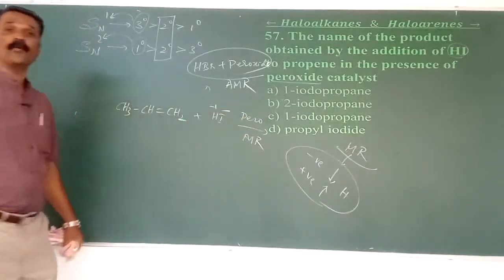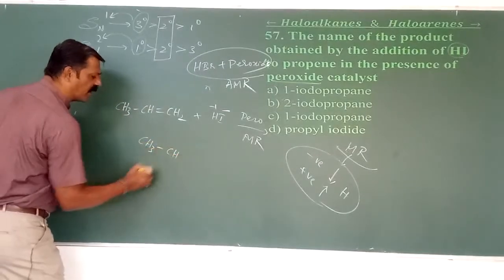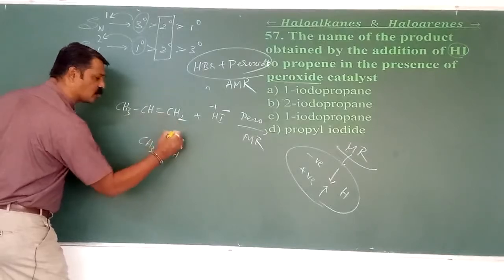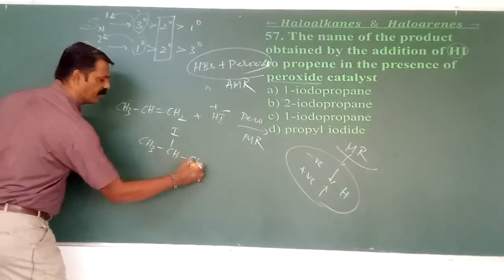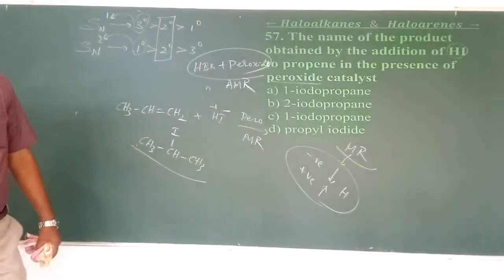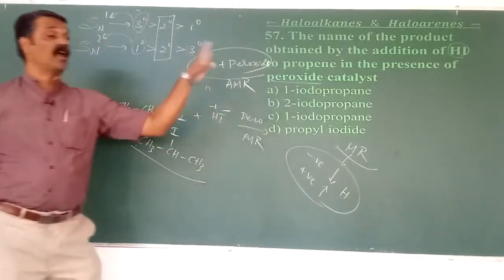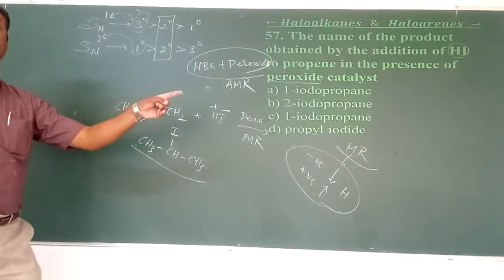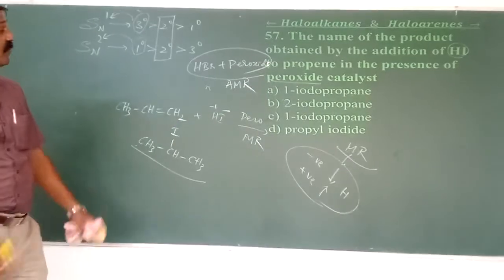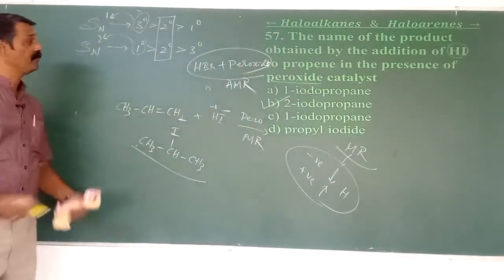This is the positive part and the negative part. I minus is the negative part, so it should be attached to the carbon with the least hydrogens. Which is the least here, CH or CH2? CH. Therefore the product is 2-iodopropane. Even though we are using a peroxide catalyst, it is not the anti-Markovnikov product; it is only the Markovnikov product. So that is the answer to 57: 2-iodopropane.